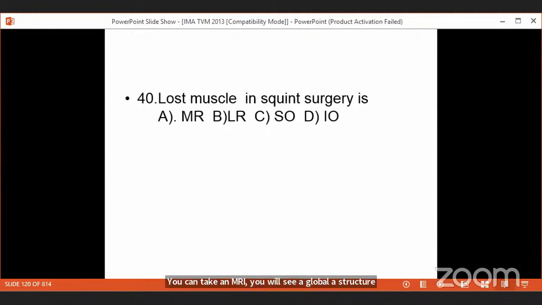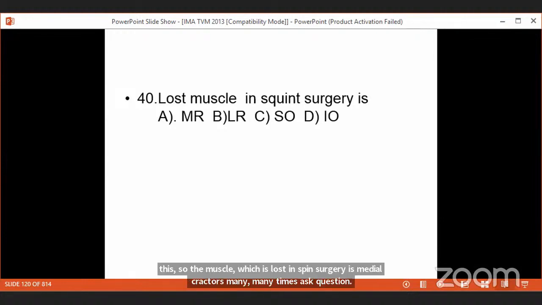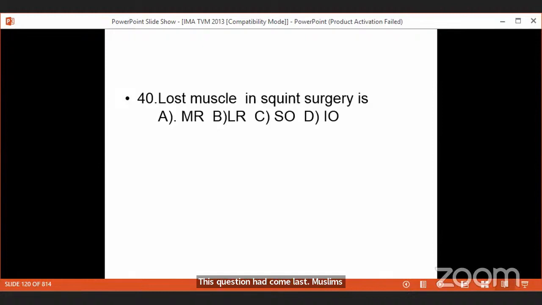Okay. So the patient had come to you for a small convergent squint just before her marriage to get corrected. Now you have made it a very large squint because the medial rectus is gone. Now you may have to face all the consequences of this. So the muscle which is lost in squint surgery is medial rectus. Many times asked question. This question has come as lost muscle in squint surgery, slipped muscle in squint surgery. Many ways this question has been asked.